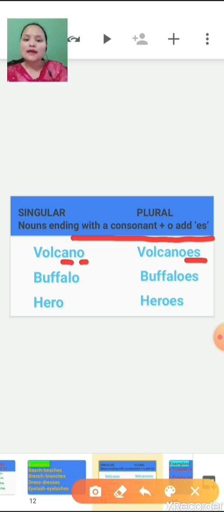Volcanoes, volcanoes. Similarly here also, at the end O is there and then a consonant is also there. L is a consonant. So what have we added here? ES. So from buffalo it has become buffaloes.